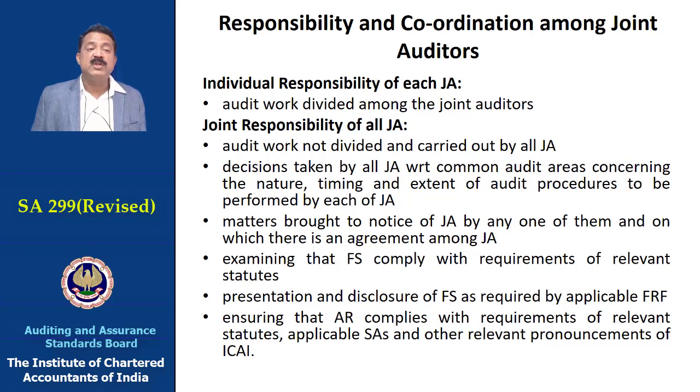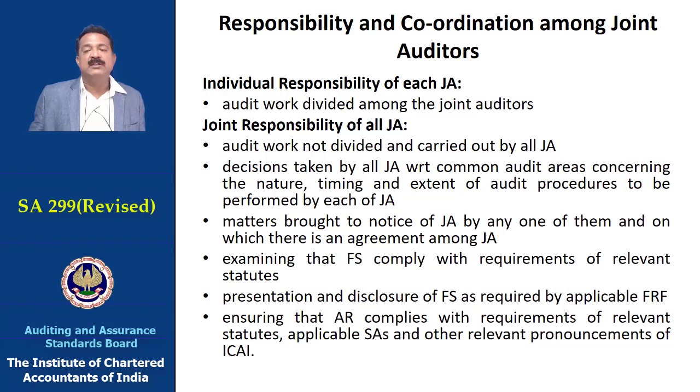Matters brought to the notice of joint auditors by any one of them and on which there is an agreement. There could be a situation where after the audits are conducted and when the meetings take place, a particular joint auditor comes up with his own query and the kind of resolution he has actually undertaken on that.